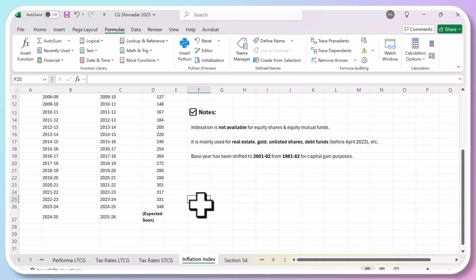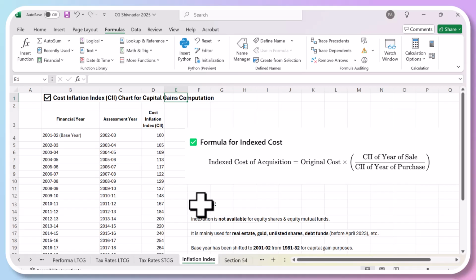If you look at this cost of inflation index, it starts with 2001-2002. This index is published every year by the income tax department. Actually this gets changed after some time. The latest index starts from 2001-2002, so this is called the base year.